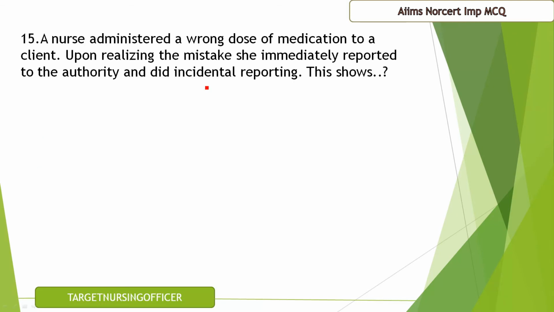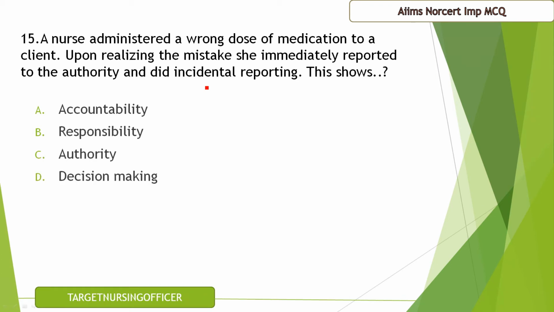Question number 15. A nurse administered a wrong dose of medication to a client. Upon realizing the mistake, she immediately reported to the authority and did incident reporting. This shows accountability, responsibility, authority and decision making. So the correct answer for this question is A, that is accountability.